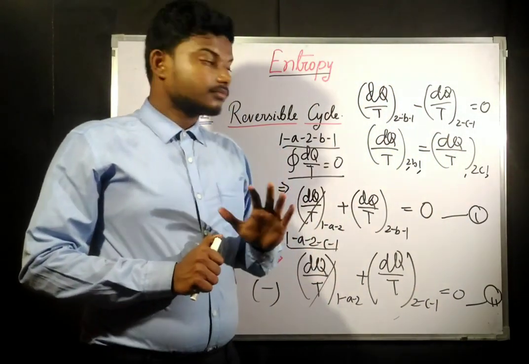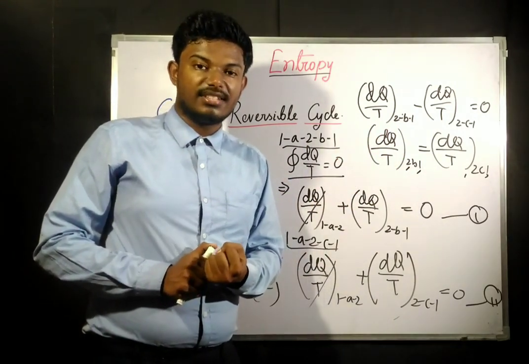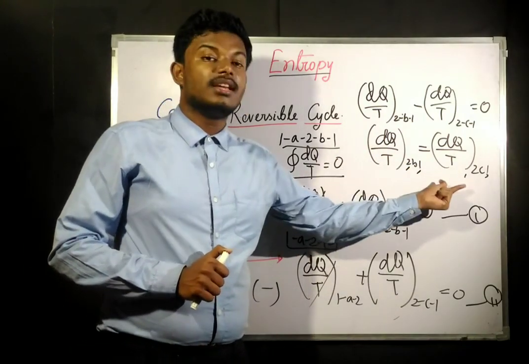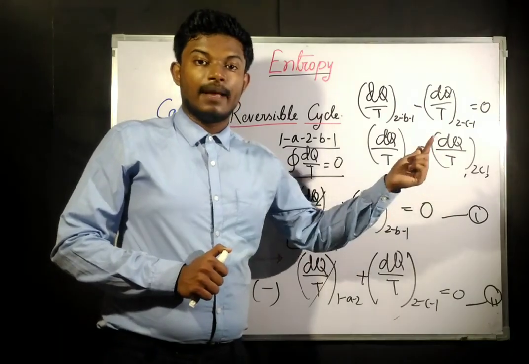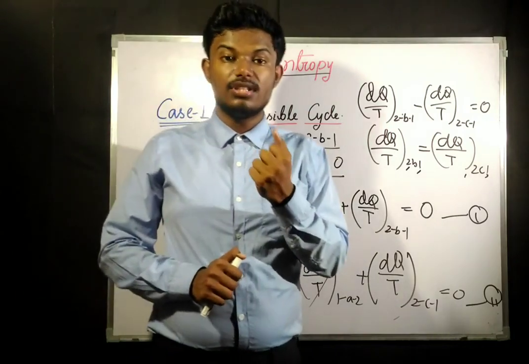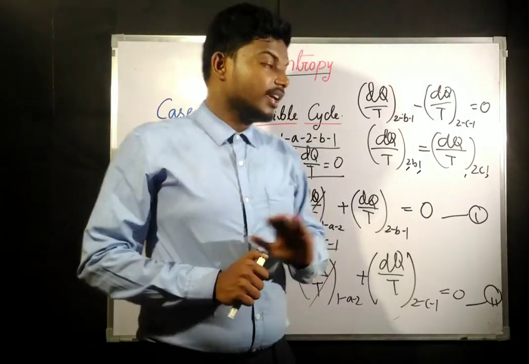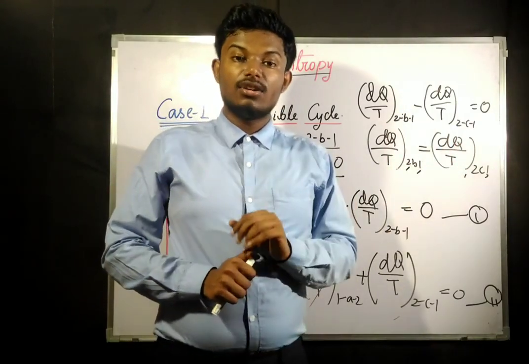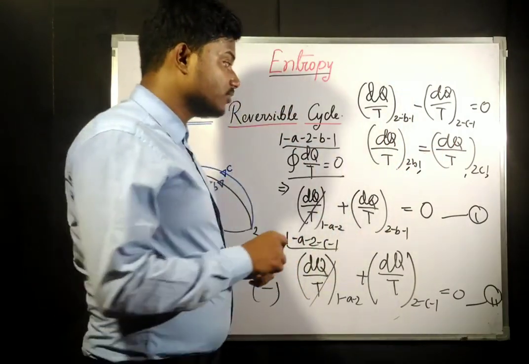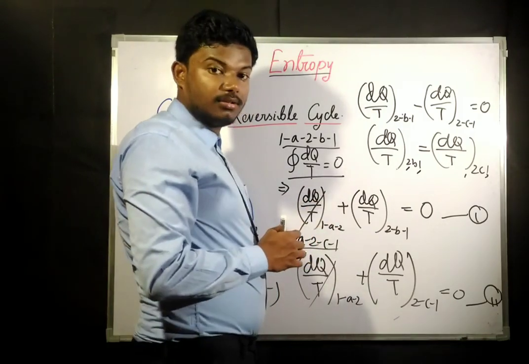Now if something is only dependent on the endpoints of a system or of a process, then what does it mean? It means that this term is definitely a property. We have said earlier also, only properties are dependent upon the starting point and ending point of a process. Now these two things are only dependent on starting and ending point, so this is going to be a property.